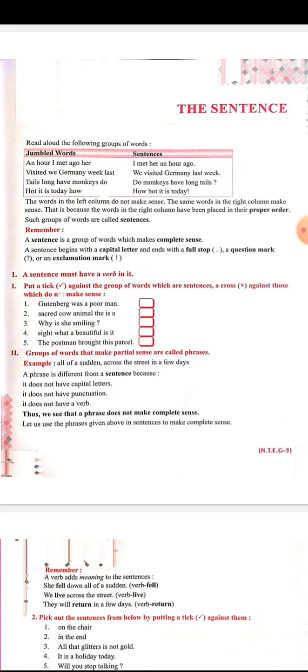Now, let us learn about phrase. What is a phrase? A phrase is also a group of words that makes a partial or incomplete sense. For example, "all of a sudden." This group of words just gives some idea about something, but it does not make a complete sense. It needs some more words to complete its meaning.